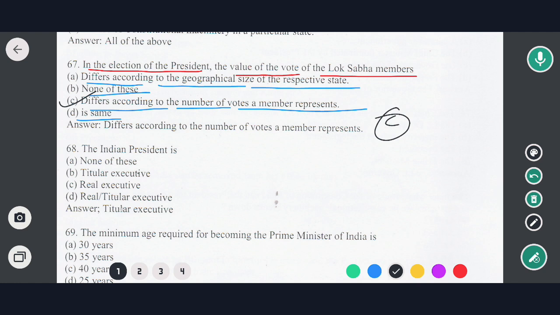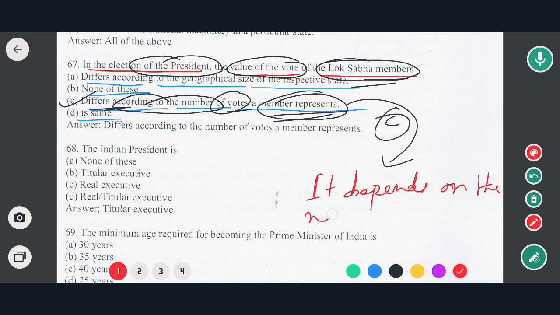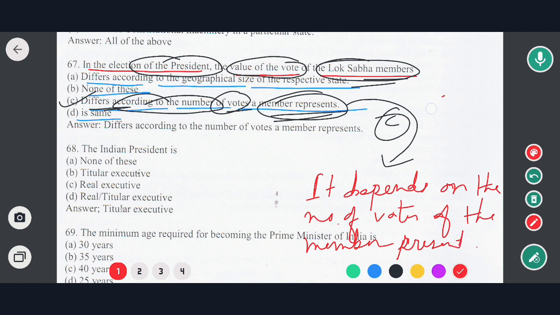That means in the election of the president, the value of the vote of the Lok Sabha members, what is its value? It differs according to the number of votes of members present. The number of members present in the Lok Sabha, it depends on the number of votes of the members present. So in this case option C would be the correct answer. Now moving to the next question.